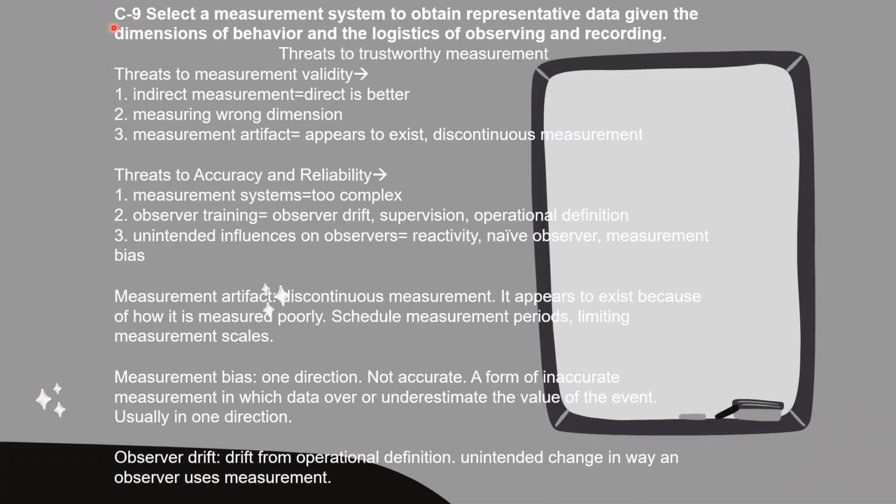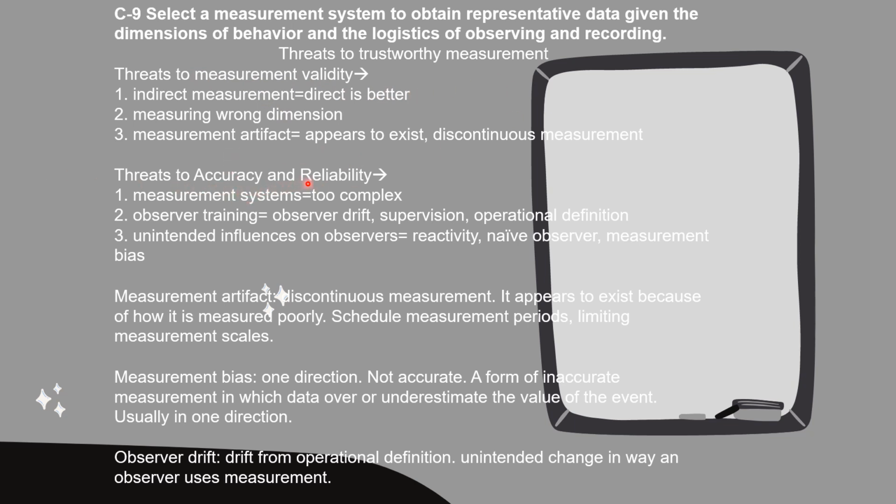So this is a very important section, C9, select a measurement system to obtain representative data given the dimensions of behavior and the logistics of observing and recording. Wow, what a mouthful. So these are the threats to trustworthy measurements. We just went over validity, reliability, and accuracy, but these are the threats to them. So threats to measurement validity are indirect measurement. Direct is obviously better. Measuring the wrong dimension, and measurement artifacts, which come from collecting discontinuous data. This is what appears to exist when we have threats to measurement validity.